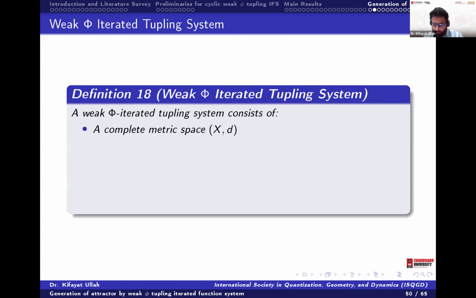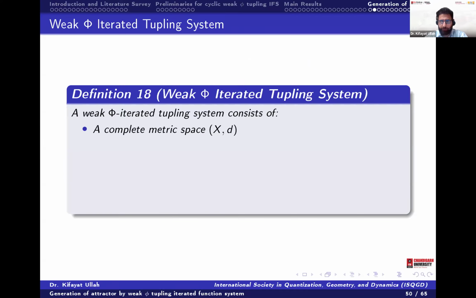So let's check whether weak phi holds the contraction property first in the Hausdorff space or not, and second we will check whether it has the attractor or not.